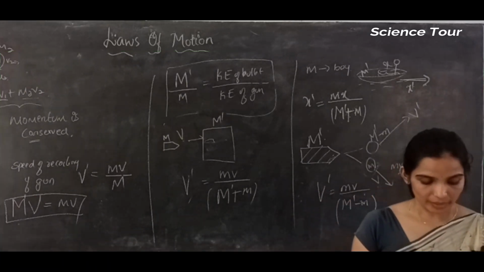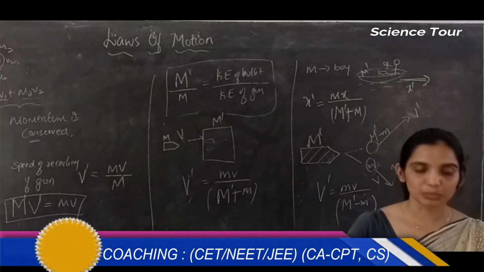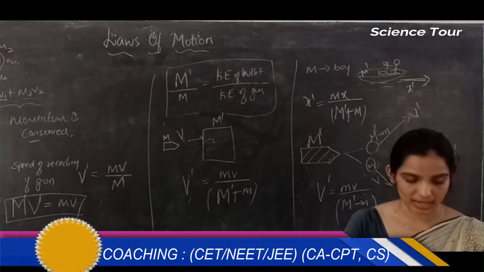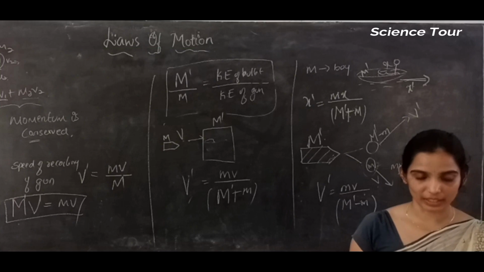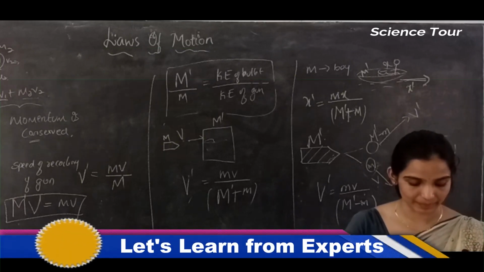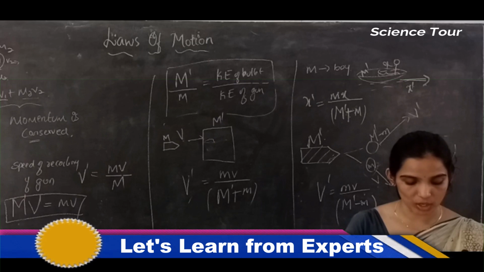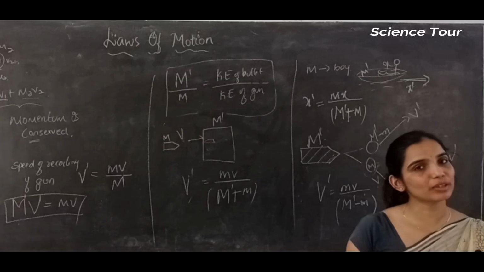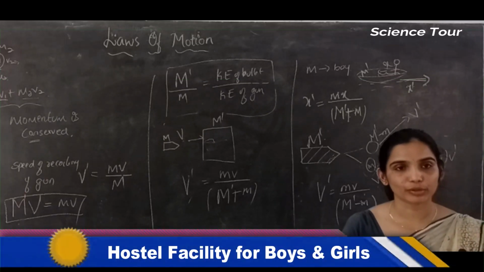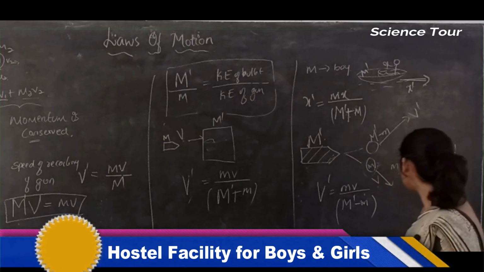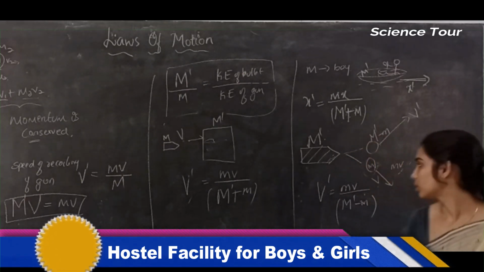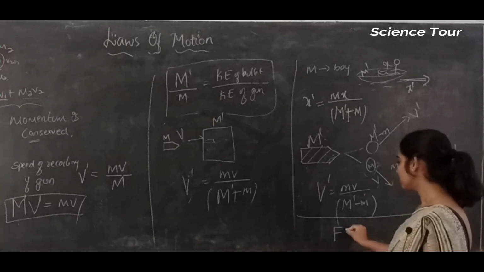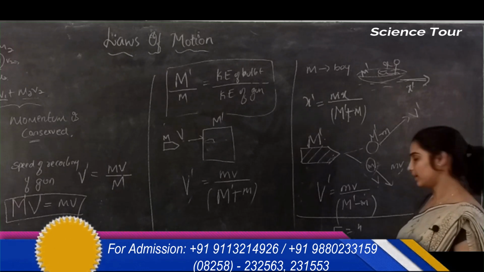Another thing: when a machine gun fires n bullets, each of mass m and velocity v, in a time interval t, what is the force needed to hold the gun steady? You need to hold the gun, right? To fire n bullets with speed v for time t, each of mass m, what is the force?